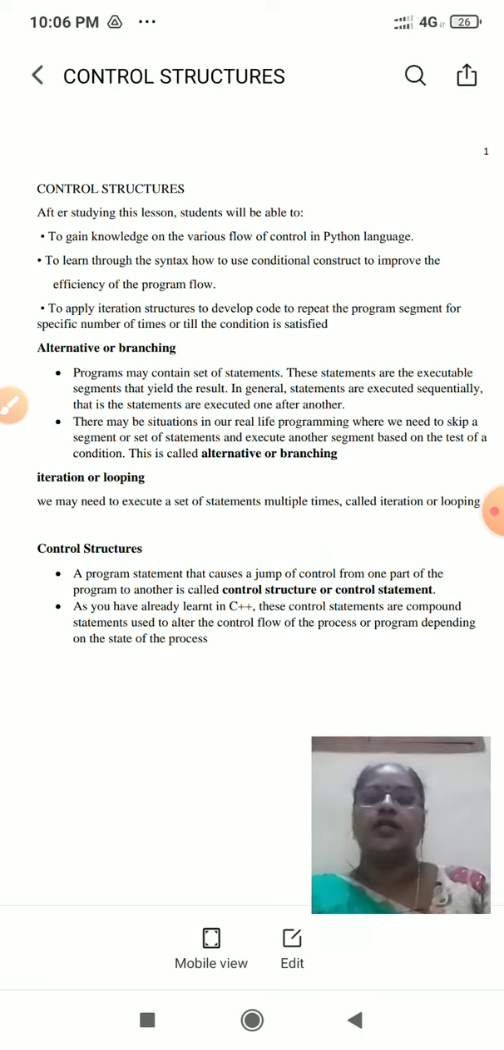Then in Python, what are alternatives and branches? Suppose we execute a program, all the programs are executed line by line by the compiler. Sometimes we need to jump from here to there and there to here. In that situation, we use the control structure: how to move from the current location to another statement and how to come back. By using the control structure, we can do all these things.